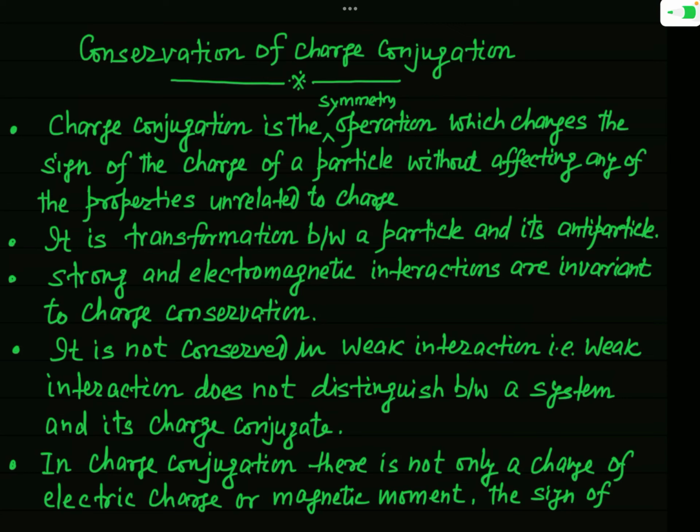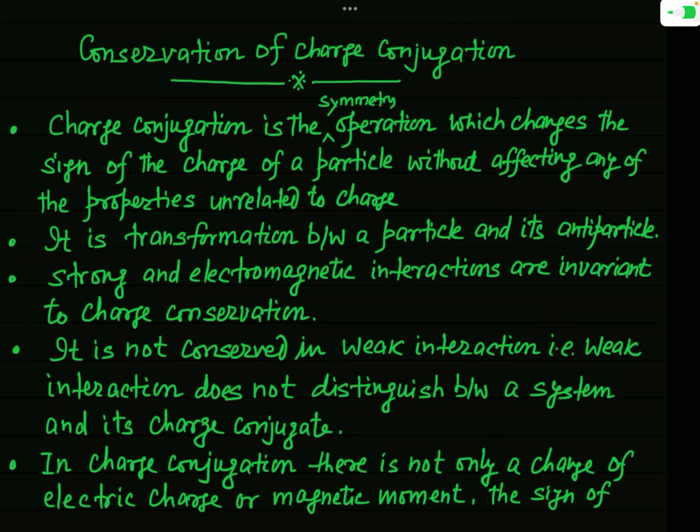It means by the symmetry operation of charge conjugation, a particle is transformed into its antiparticle, and if this operation is performed on an antiparticle, that antiparticle will be transformed into its particle. Okay.